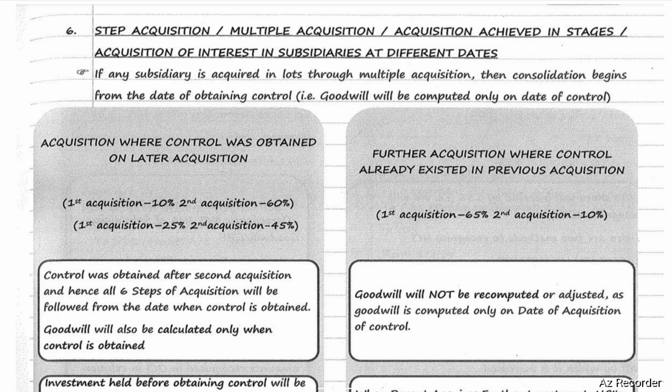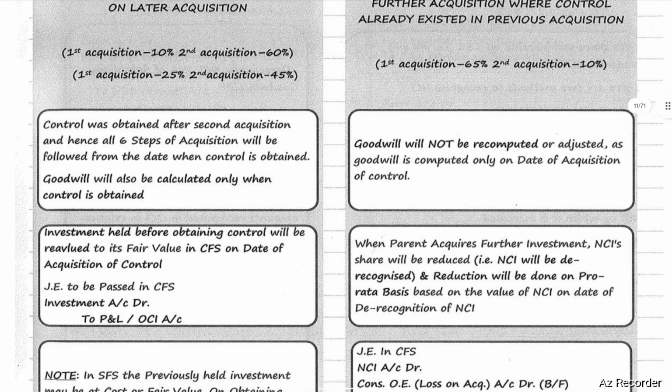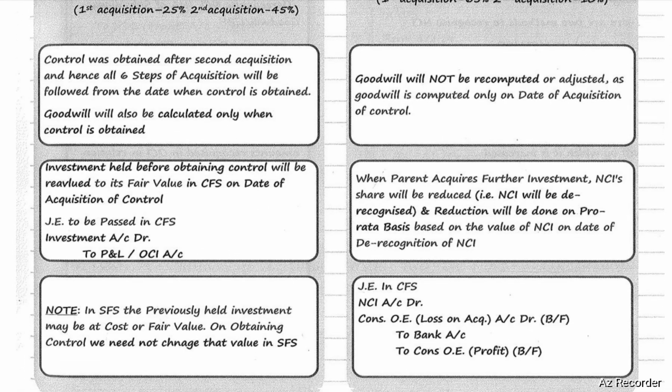First acquisition, for example, 10% has been acquired. Second acquisition, 60% has been acquired. Or first acquisition, 25% has been acquired. On second acquisition, 45% has been acquired. Control was obtained after the second acquisition. Hence, all 6 steps of acquisition will be followed from the date when control is obtained. Goodwill will also be calculated only when control is obtained.